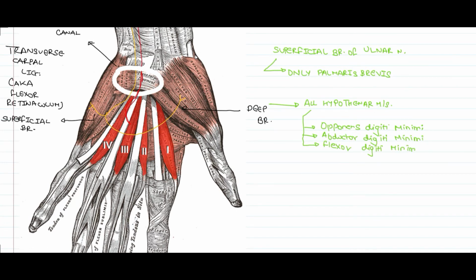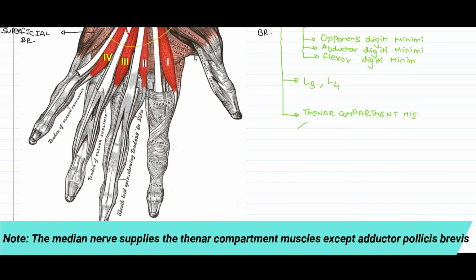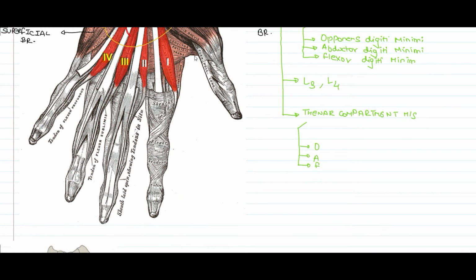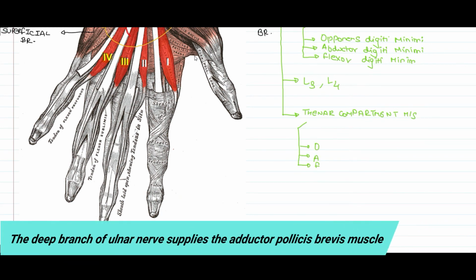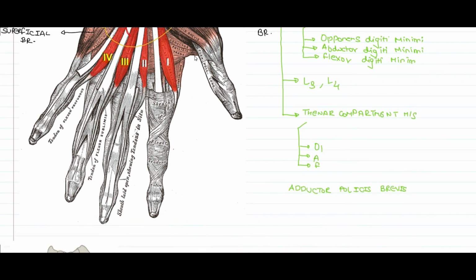Apart from the hypothenar compartment, the deep branch of ulnar nerve also supplies the L3 and L4 lumbricals, which are highlighted in yellow. Further, they will also give their supply to the thenar compartment muscles, which again have the same mnemonic, that is O, A, and F. And additionally, we have the adductor pollicis brevis for the thumb. Here O stands for opponens pollicis brevis, A stands for abductor pollicis brevis, and F stands for flexor pollicis brevis.